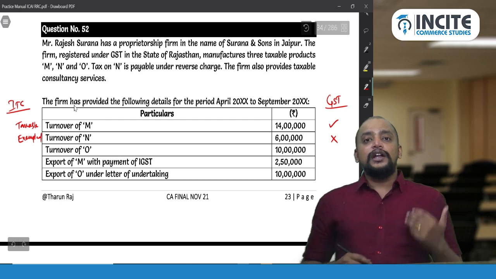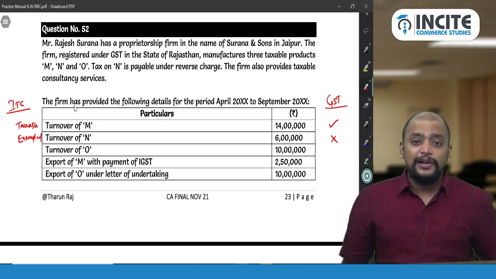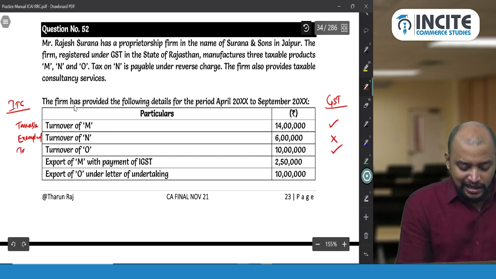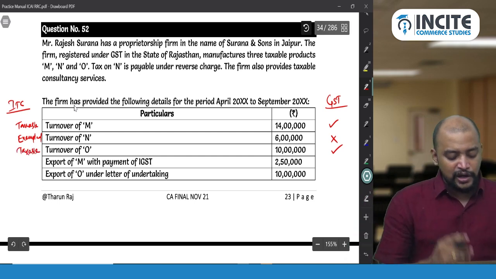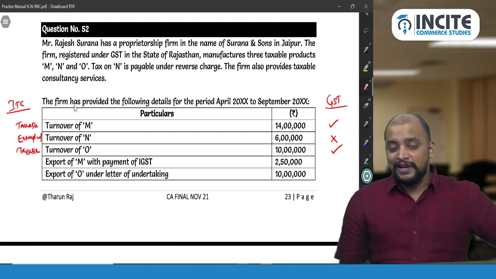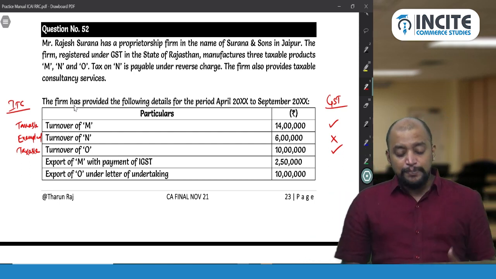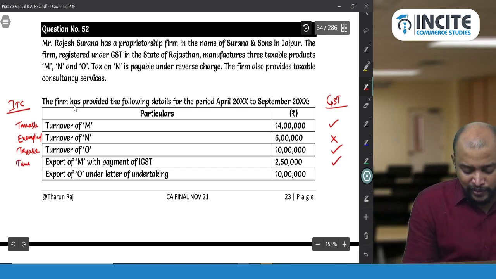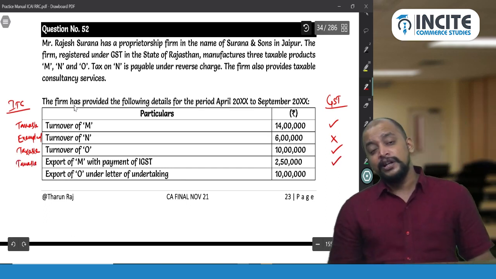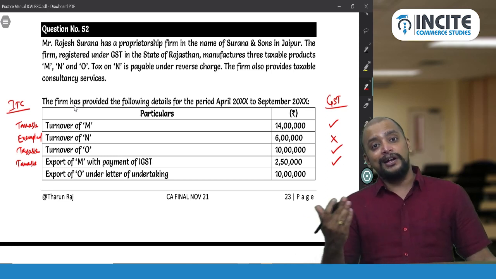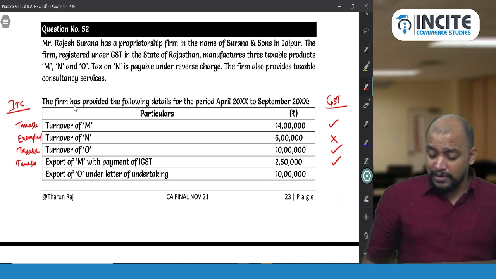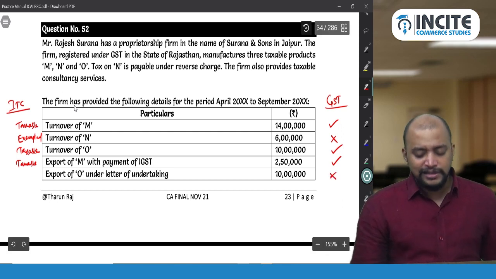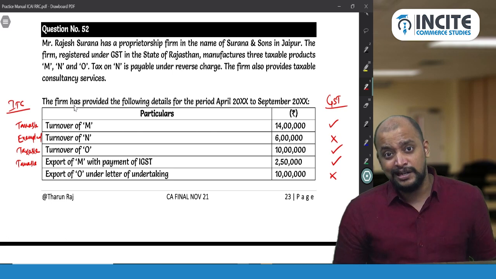Turnover of O, outward supply is covered under tax. So we will pay GST, and it will be taken while computing the turnover as taxable for the purpose of ITC. Export of M with payment of IGST, so I need to pay IGST, and it will be taken while computing ITC under taxable turnover. Export of O under letter of undertaking. Under letter of undertaking, do I need to pay GST or not? No, it is export without payment of IGST under bond or LUT.